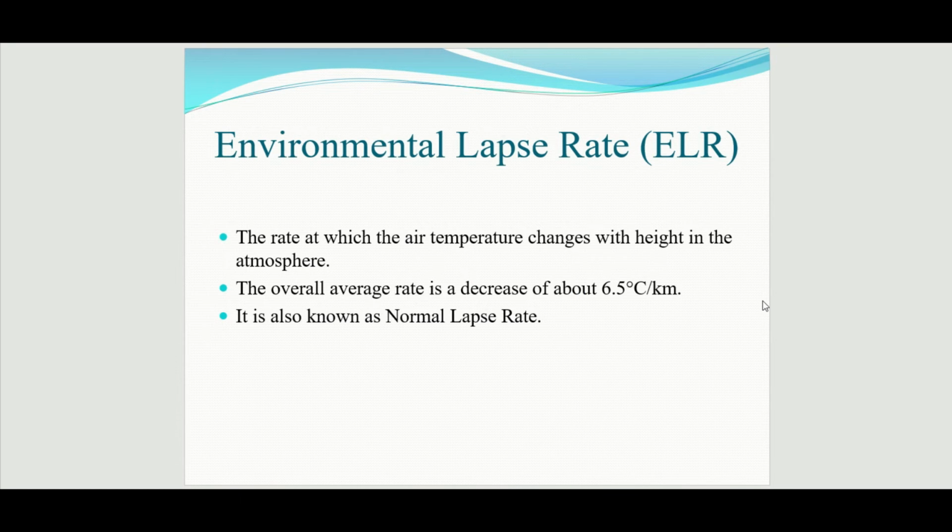Environmental lapse rate, the rate at which the air temperature changes with height in the atmosphere. The overall average rate is a decrease of about 6.5 degrees Celsius per kilometer. Already we saw that if we are going upwards in the atmosphere, there is a change in temperature, that is known as lapse rate. So in environmental lapse rate, for each kilometer there is a decrease of about 6.5 degrees Celsius. This environmental lapse rate is also known as normal lapse rate.